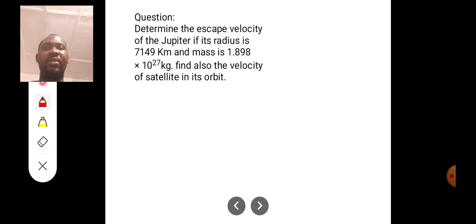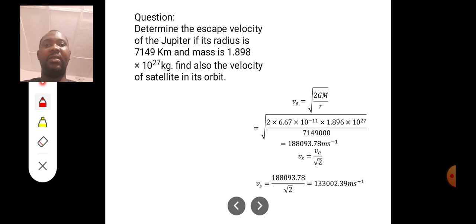Now look at this question. Determine the escape velocity of Jupiter if its radius is 7149 kilometers and mass is 1.898 times 10 raised to the power 27 kilograms. And also find the velocity of satellite in the orbit.